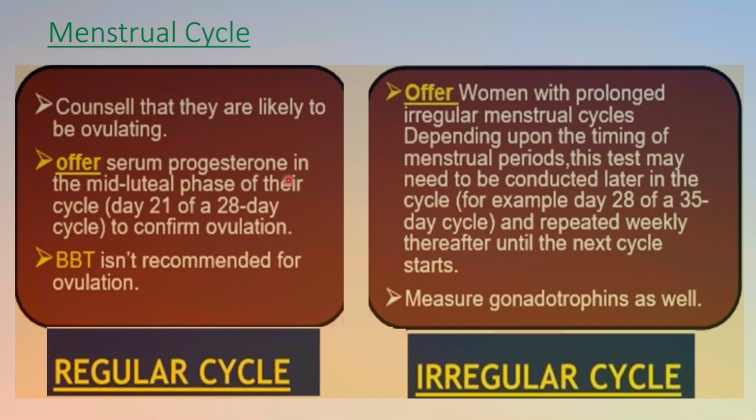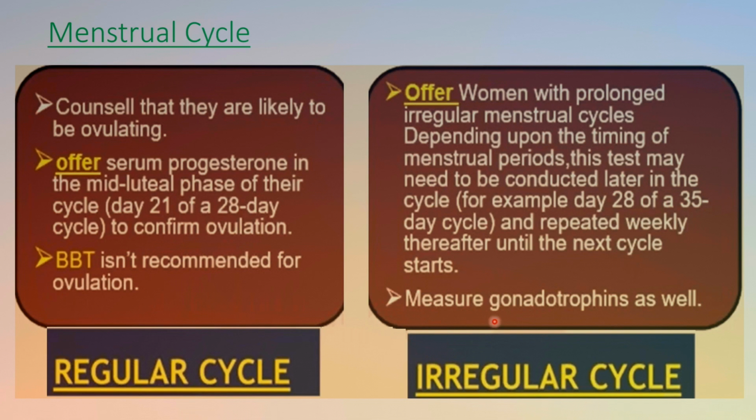Now, menstrual cycle. We have to consult whether they are likely to be ovulating. We have to offer serum progesterone in the mid-luteal phase of the cycle, 21 to 28 days, to confirm ovulation. And BBT is not recommended for ovulation, meaning basal body temperature is not recommended. That is in case of the irregular cycle.